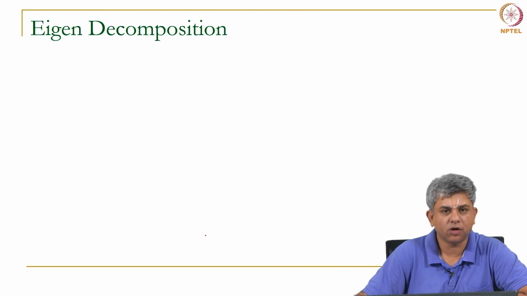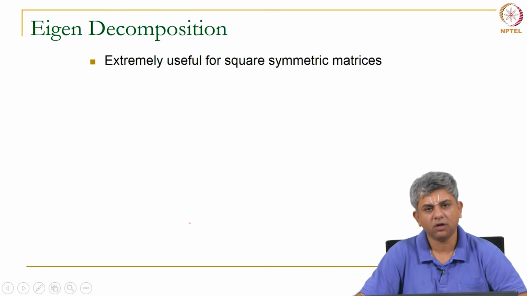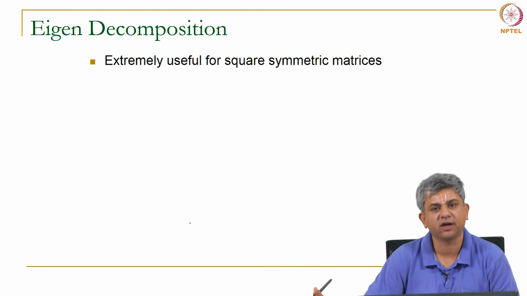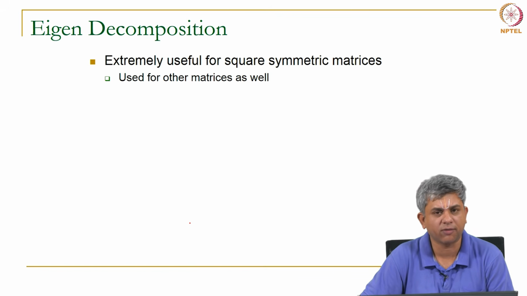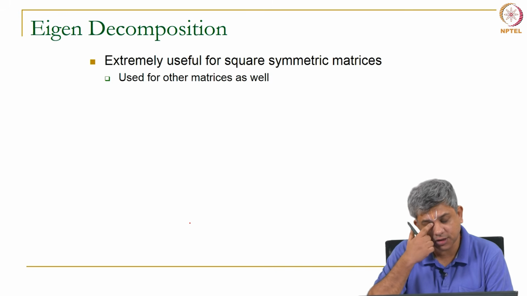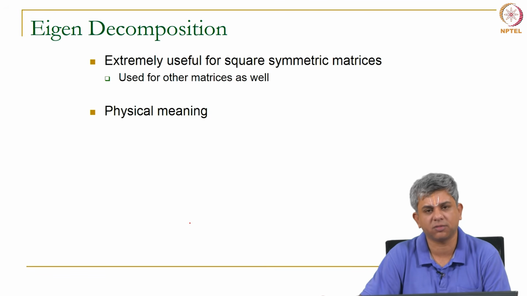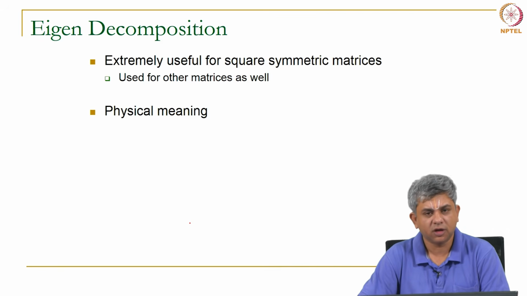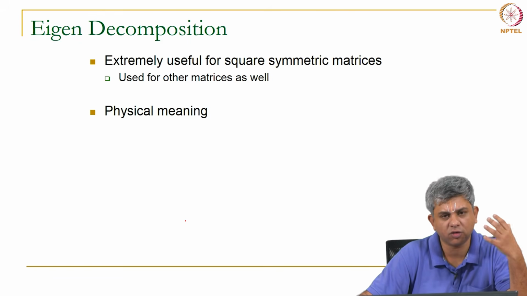So, let us now come to the matrix factorization that I was talking about, eigen decomposition. This is typically very useful for square symmetric matrices, especially square symmetric real matrices, even though you can use it for other matrices as well, and I am sure you would have done it before. As far as this course is concerned, we will primarily be using it for square symmetric matrices, and we are guaranteed several things when we have square symmetric matrices as far as eigen decomposition is concerned.